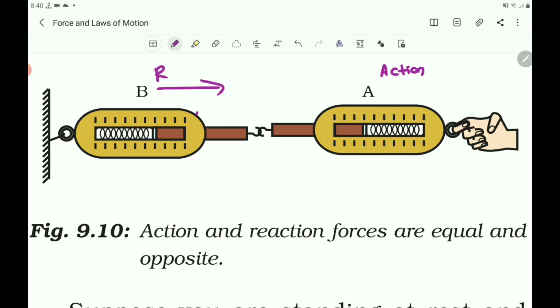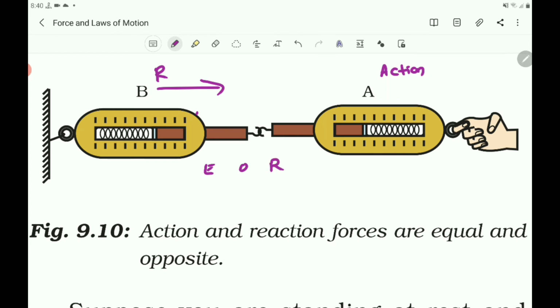This is the reaction. This gives us an alternative statement of the third law of motion. That is, for every action there is an equal and opposite reaction.